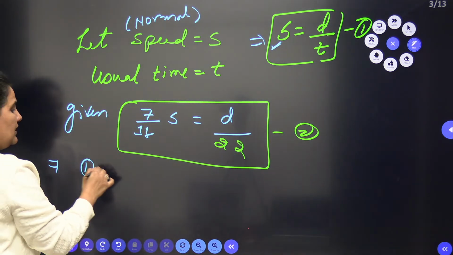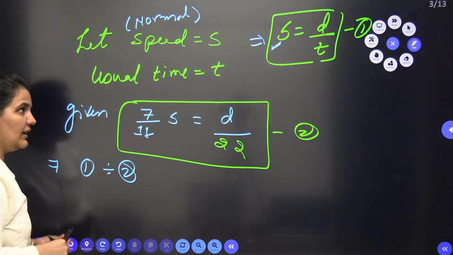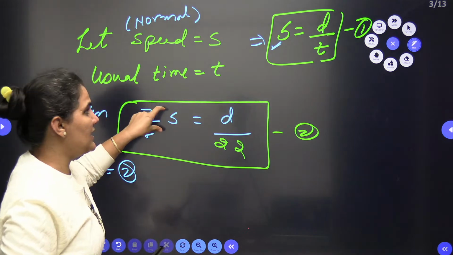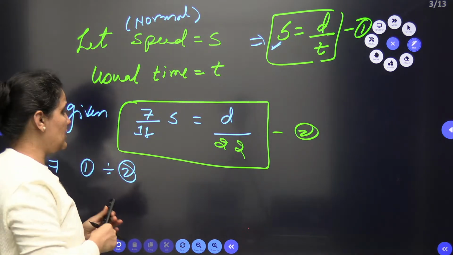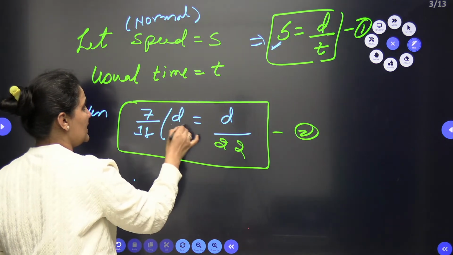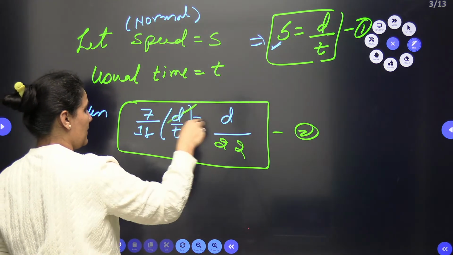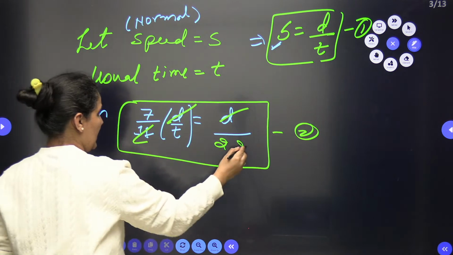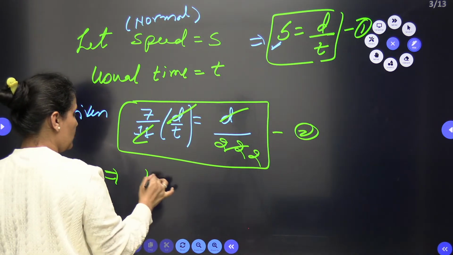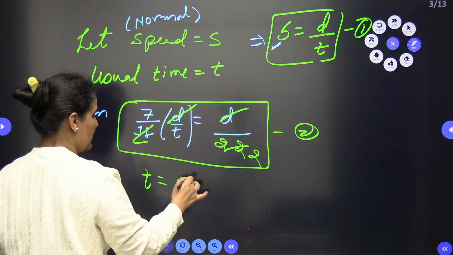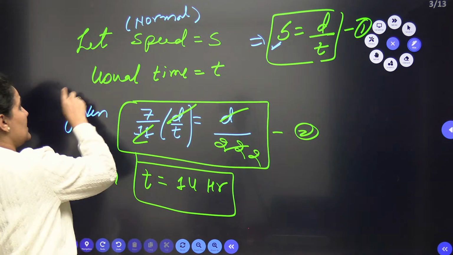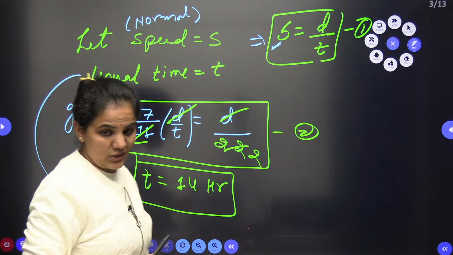So when I go with 1 divided by 2, either you can divide, or here in place of s you can use d by t. So let me use d by t here. When I go with d by t, d and d will be gone. When you solve this one, you will get t equals 14 hours. But dear students, this is the usual time which I already assumed.